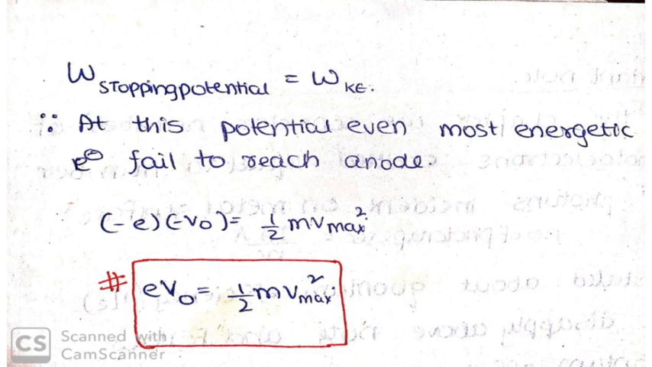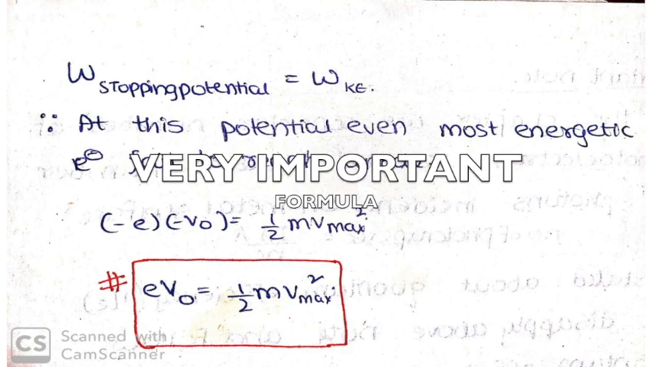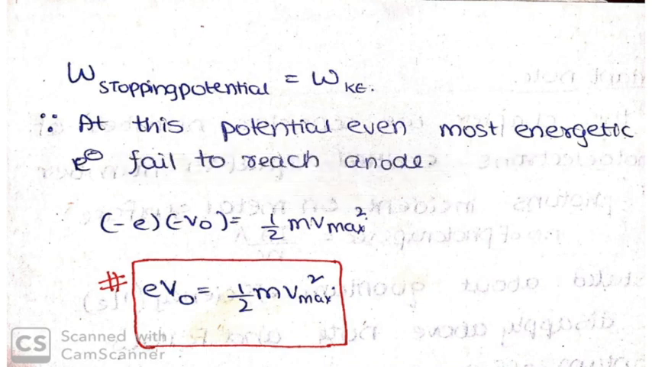The work done by a potential is given by eV, so minus e for the negative charge and minus V naught for the negative potential. We denote the stopping potential with the sign V naught, so eV naught equals half m Vmax squared, where Vmax is the maximum velocity of the most energetic electron. You might not encounter direct problems on this topic or formula, but these formulas are incorporated in large questions which we'll be discussing in upcoming classes.